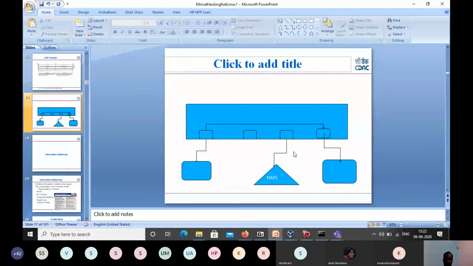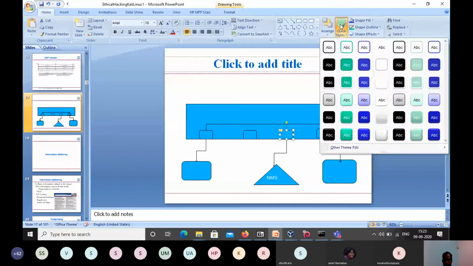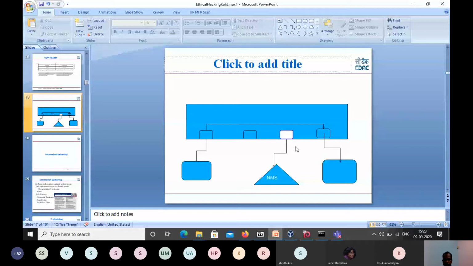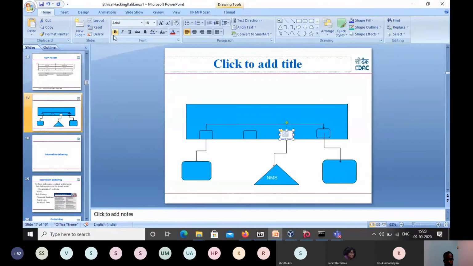So what people are doing in the present scenario is that they will configure this NMS machine's port as a mirror port or span port. So I'll just put it here as a span port. So this is a mirror port.